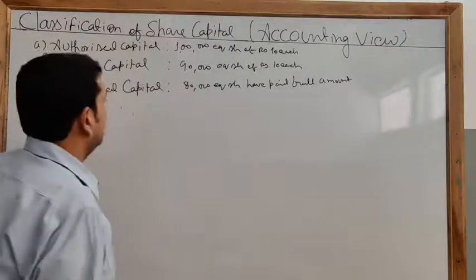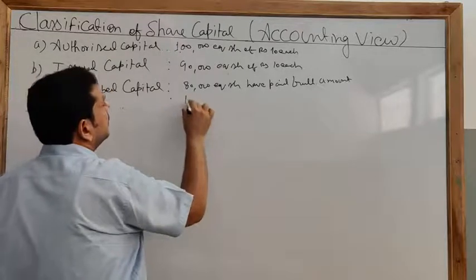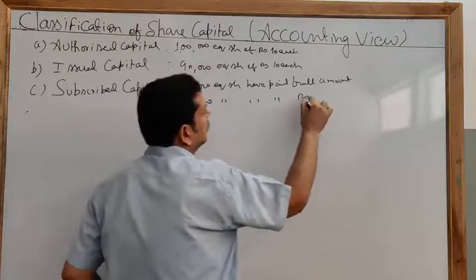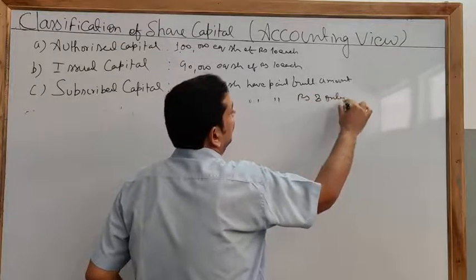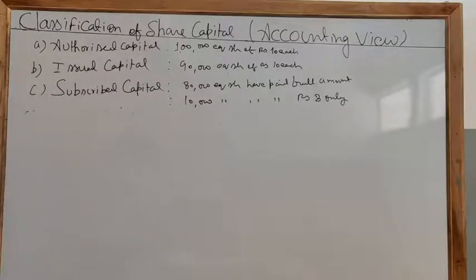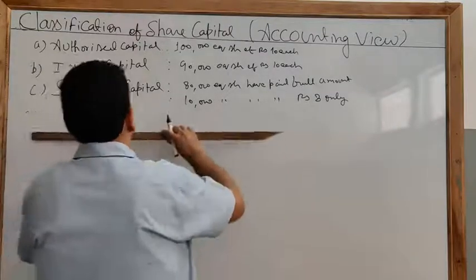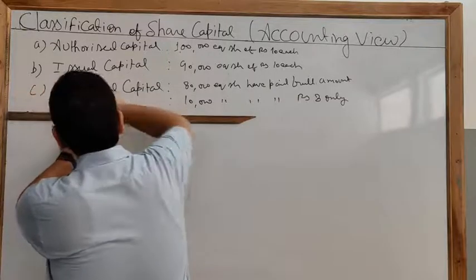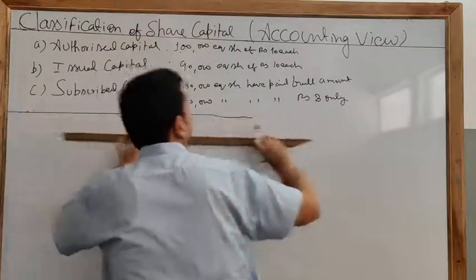Have paid the full amount, while 10,000 equity shares have paid rupees 8 only. Now, how to show these figures in the notes to the accounts in the balance sheet? So, I am drawing the notes to the accounts. How to draw the notes to the accounts? Notes to the accounts are an addition to the balance sheet.